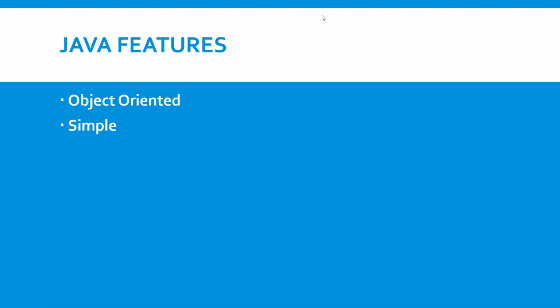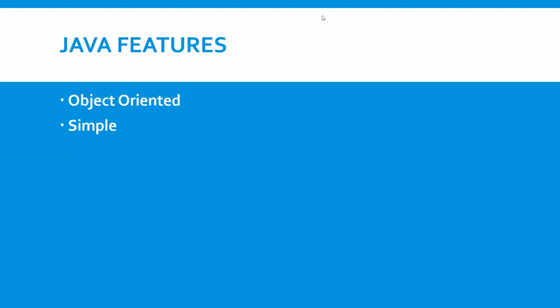What does object oriented mean? Here we can declare everything in a class. How to declare everything I will tell you. To call the class with the class name, we have to declare the object. An object is nothing but an instance of a class. Based on that object name, we can call the member functions and variables in that class. That's why it is object oriented.